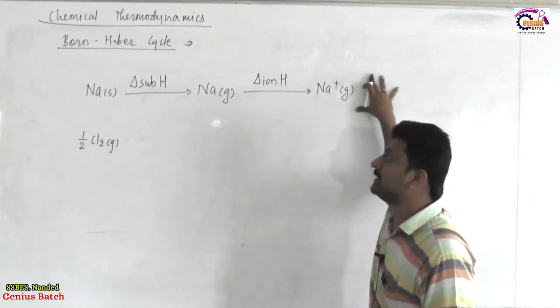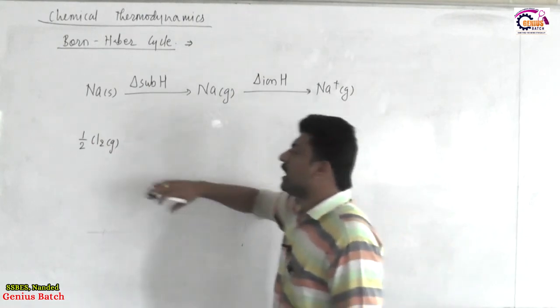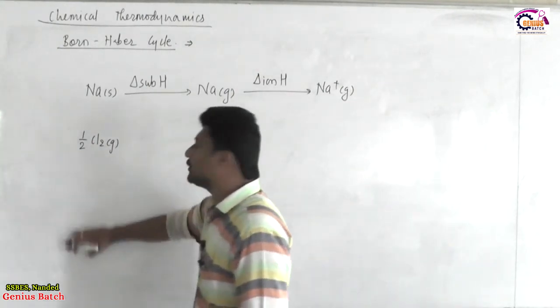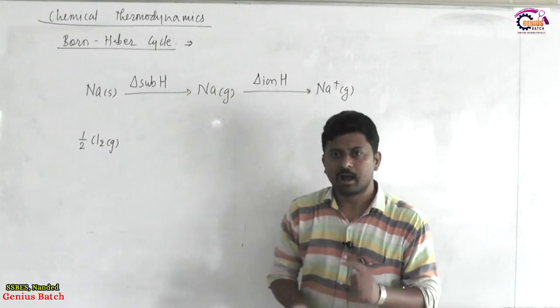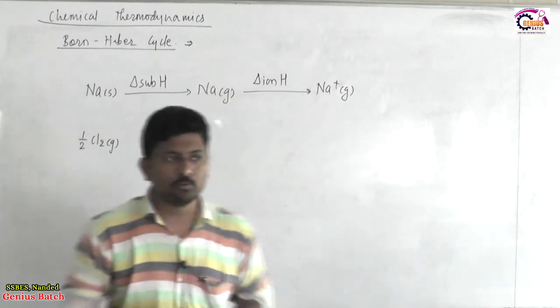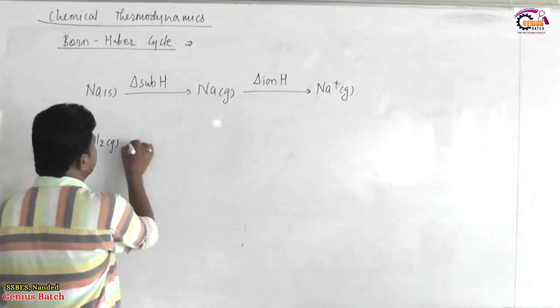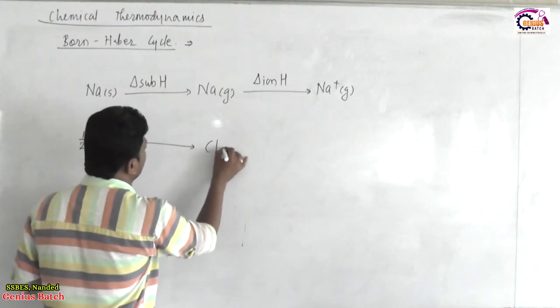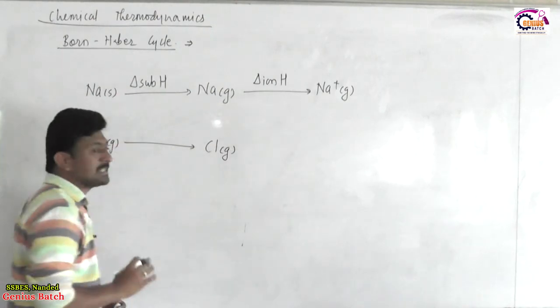So, one of the reactants is now ready. Half mole of Cl2 molecules we have. Half the Avogadro number of molecules are there. First, this Cl2 molecule will be broken down into chlorine gaseous atoms.